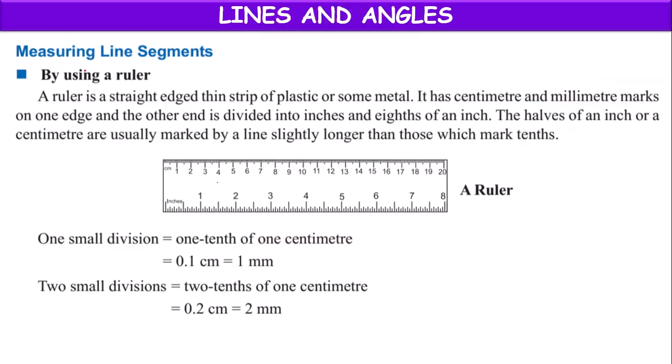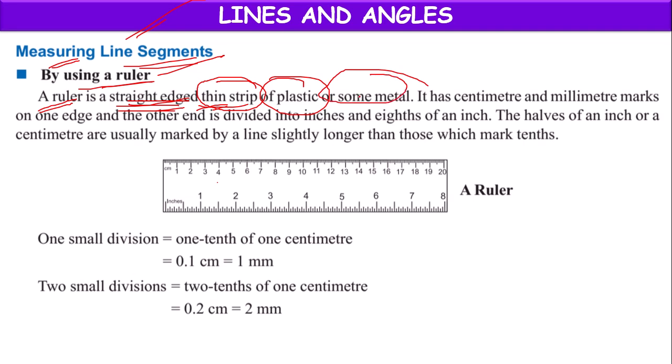Next children. Measuring line segments by using a ruler. This time not with the help of a divider, but with the help of a ruler. A ruler is a mathematical instrument which has a straight edged thin strip. It is a thin strip made up of plastic or sometimes metal like an iron scale.